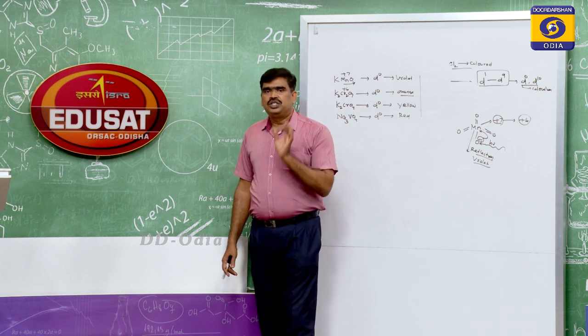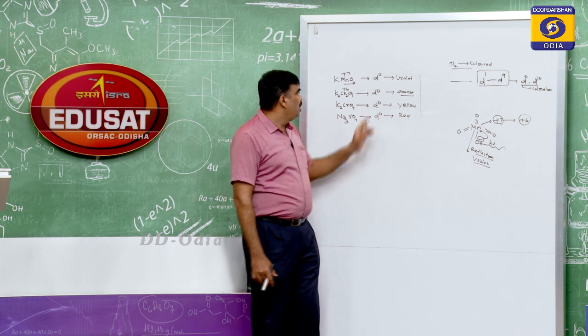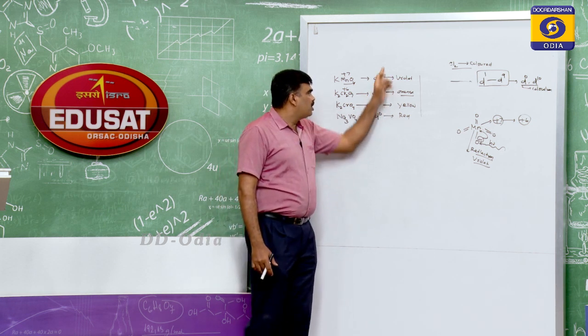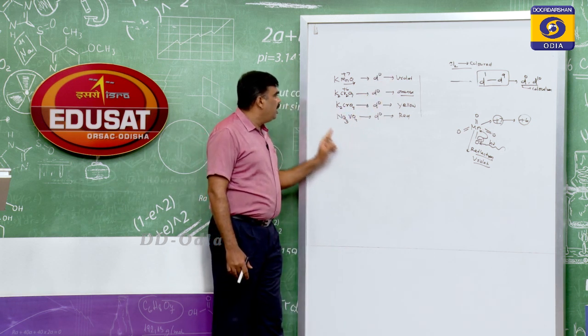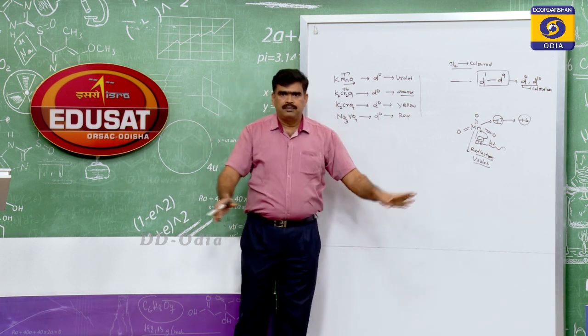This is called charge transfer phenomenon, and for charge transfer phenomenon you need a d0 configuration. For the same reason, sodium vanadate, potassium chromate and potassium dichromate all look colored.